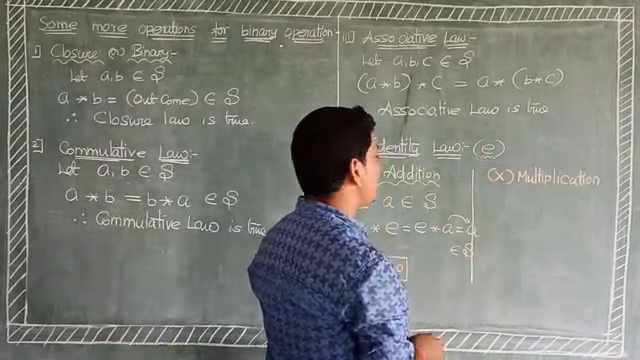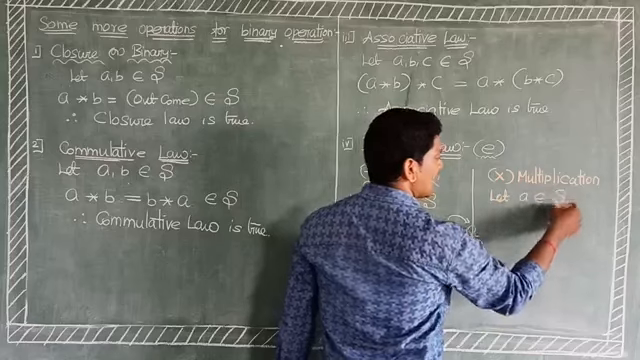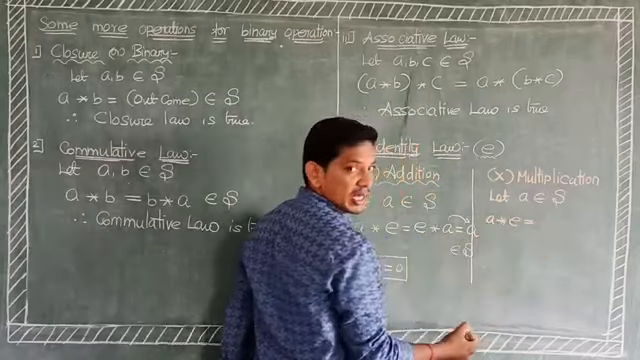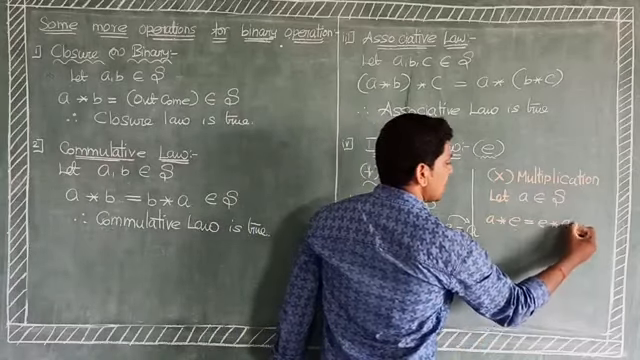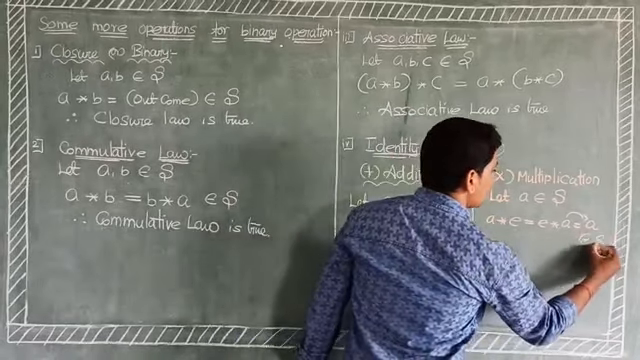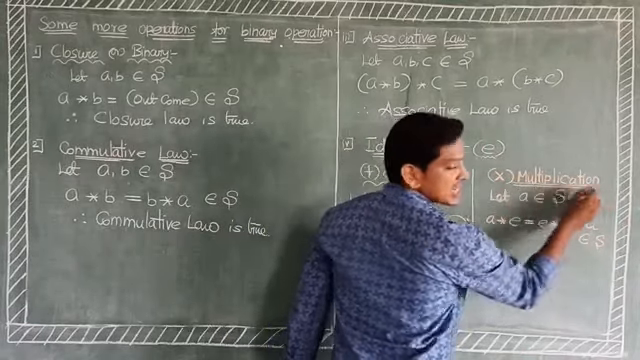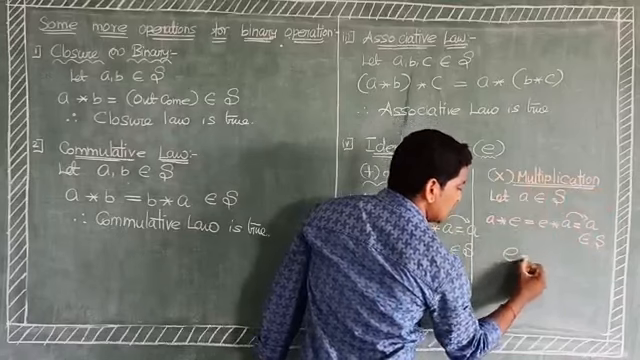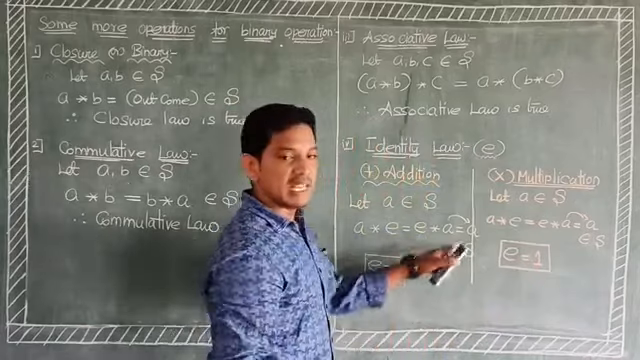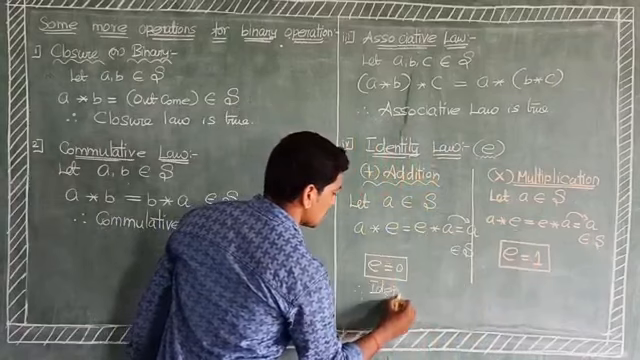Okay, here multiplication means, now we take one element, let a belong to capital S. a binary operation e equals e binary operation a equals the same element a. Here a belongs to capital S. Now the operation multiplication means the identity element e equal to 1. Okay, e equal to 1 satisfies this relation. Therefore the identity law is true.